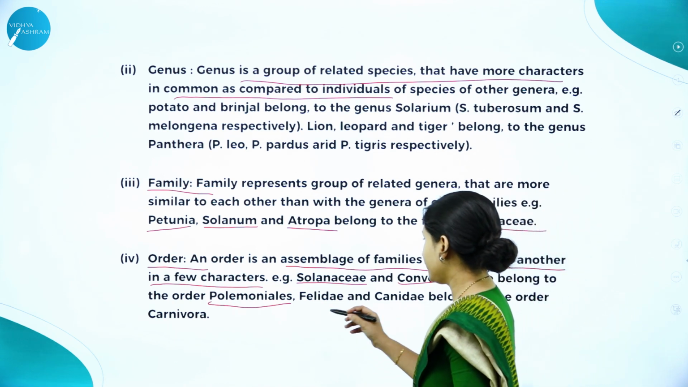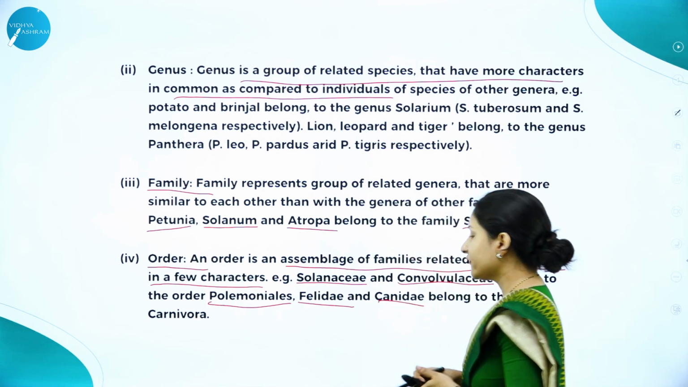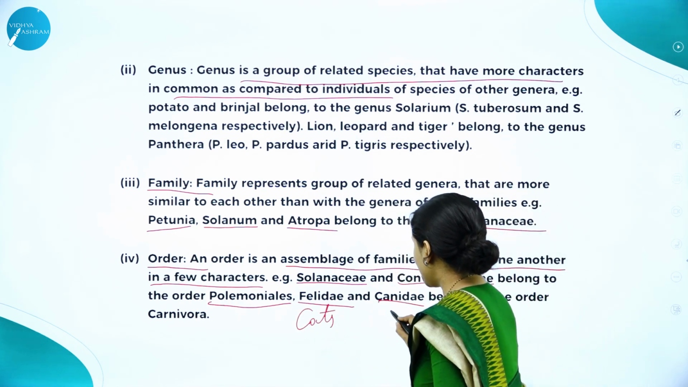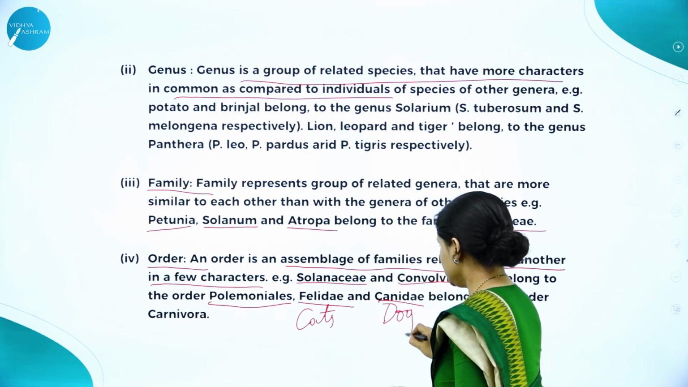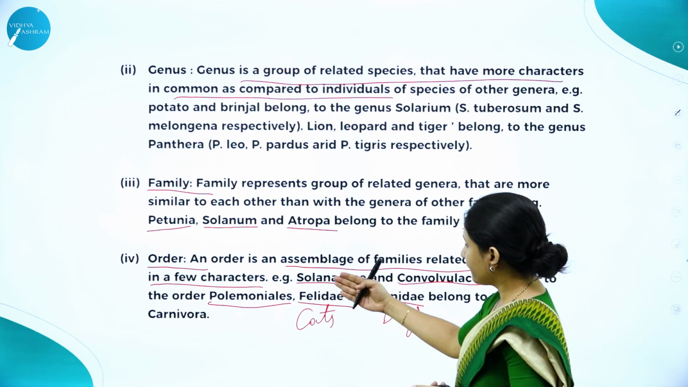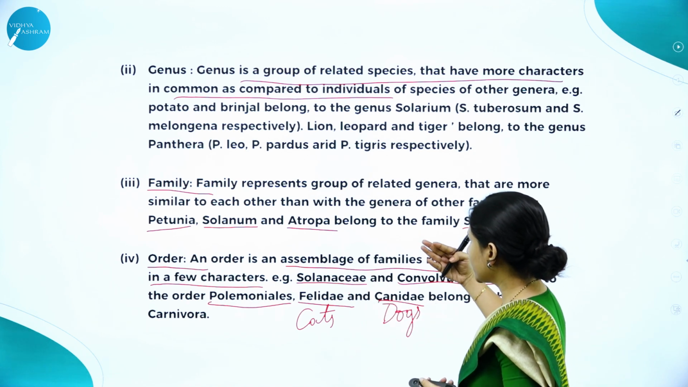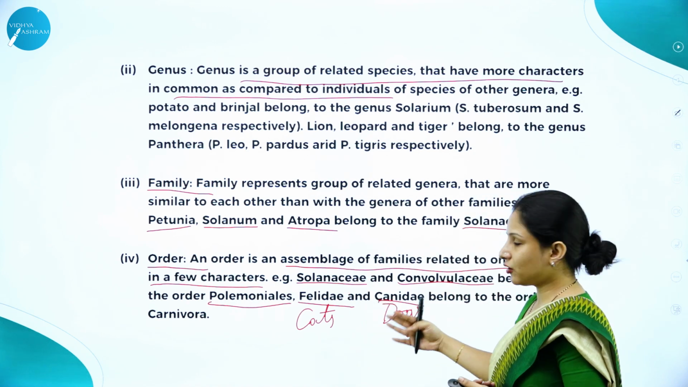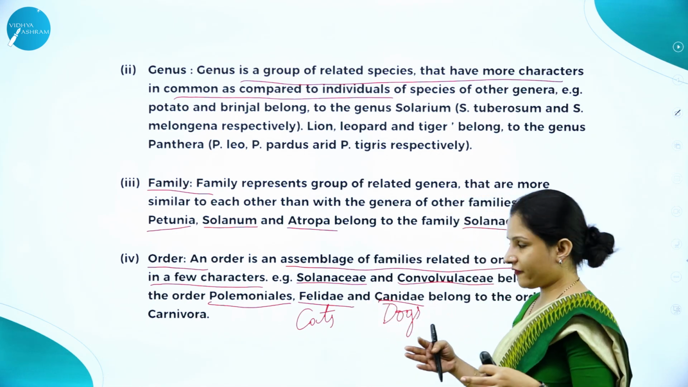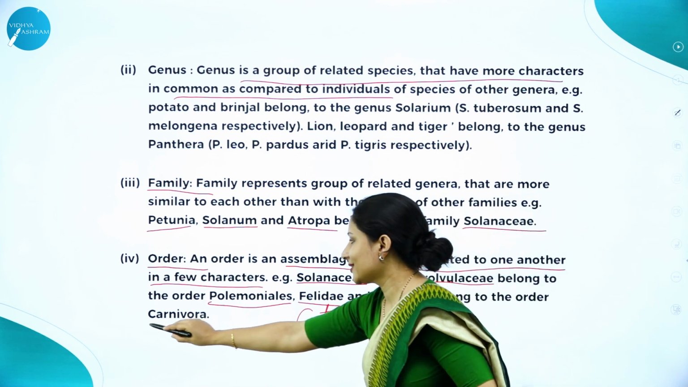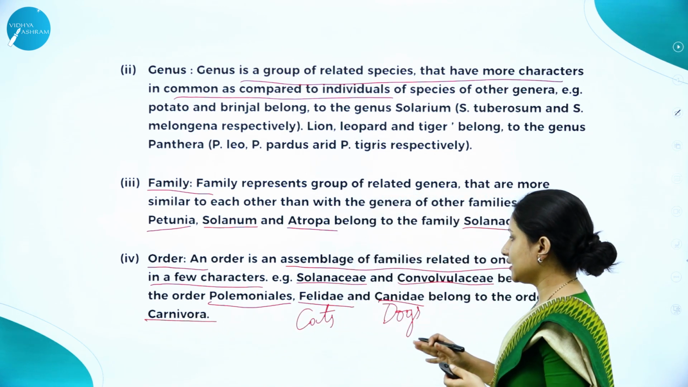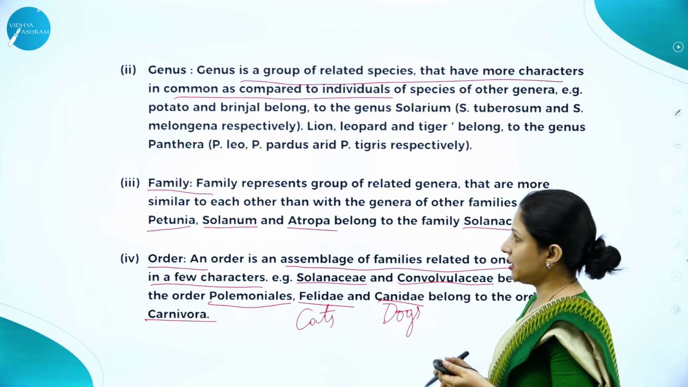Or sometimes, say for example, Felidae and Canidae. Felidae is cats. Cats are Felidae and Canidae are dogs. They are put under different families. Cats are put under the family Felidae, dogs are put under the family Canidae, but the genus and all that can be one and the same. But here cats and dogs, both are different families, but they are put under the order Carnivora itself because both are carnivorous in nature. So that is the reason. Like that is how orders are being done.